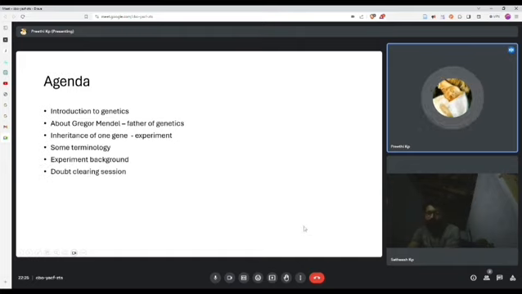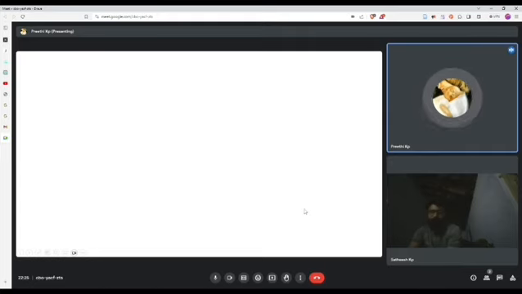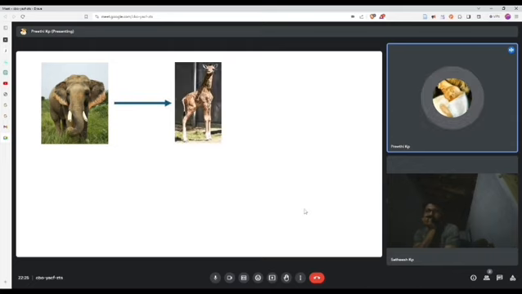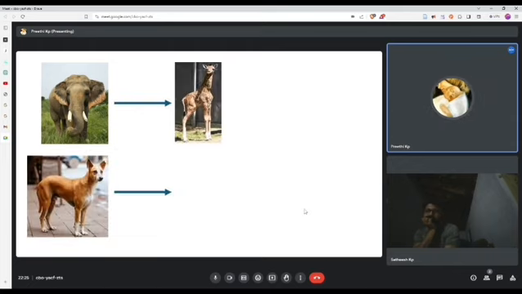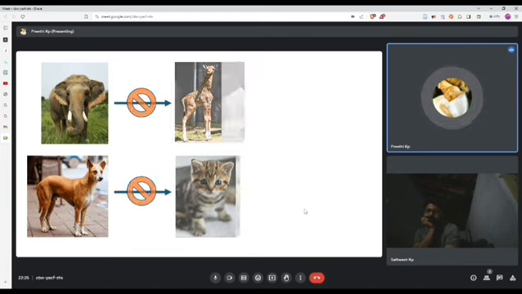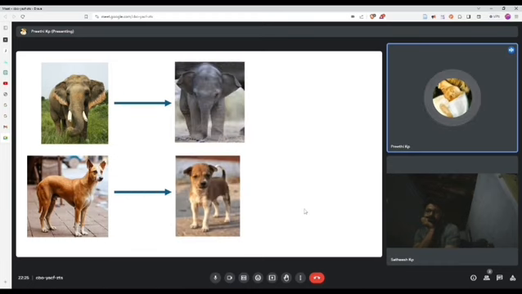Let us begin with a question. Have you ever seen an elephant giving birth to a giraffe? Or a dog giving birth to a cat? No. Elephants always give birth to baby elephants, and dogs always give birth to baby dogs. In general, animals will always produce animals of the same kind.